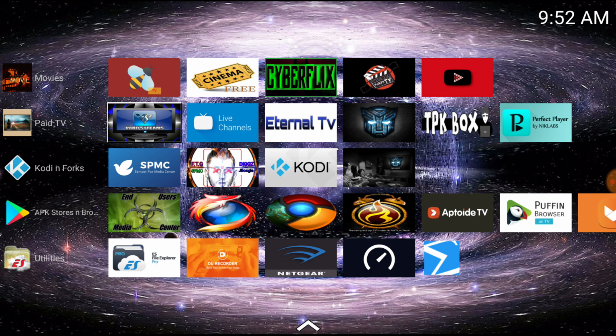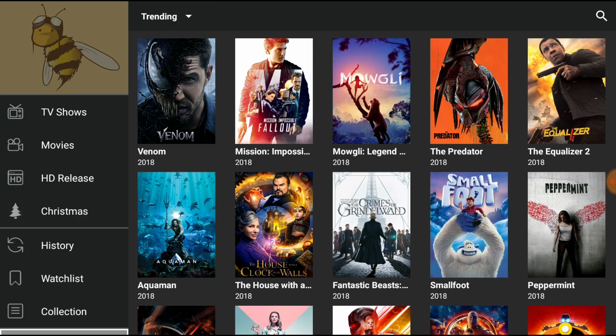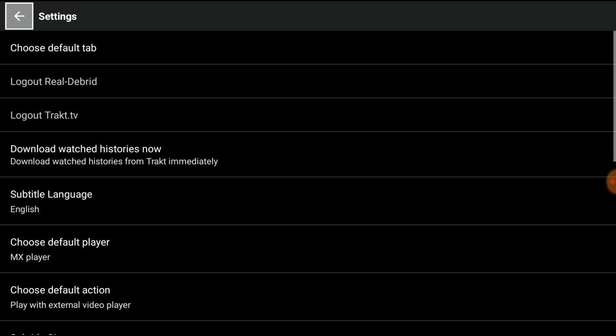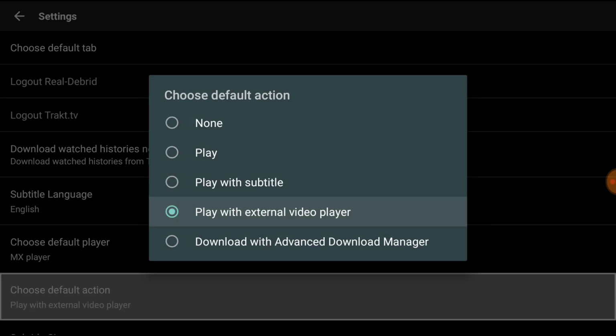So then you go in your movie APKs. You go in the settings. Choose default player, doesn't matter. Default action, play with external video player.